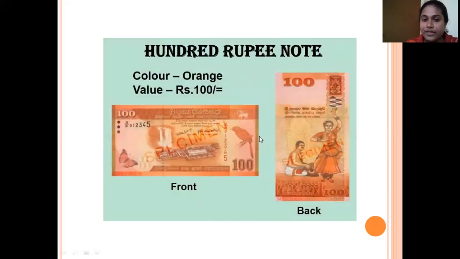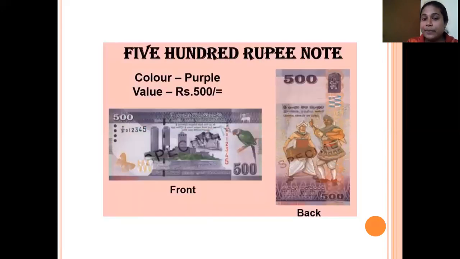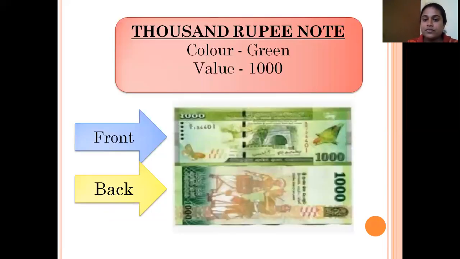This is the 100 rupee note. It is orange in color. Now when you are going through notes one by one, you may see they have different colors and different pictures. After the lesson, you can go through your notes and check the colors and the pictures they have. This is purple in color and it is the 500 note. This is the 1000 note. It is green in color, but it is a little bit bigger than the 10 rupee note.